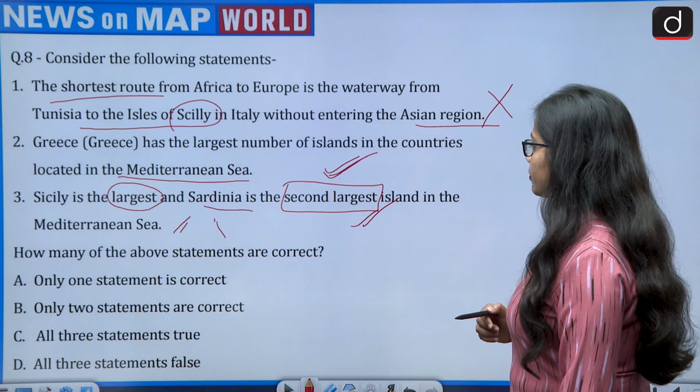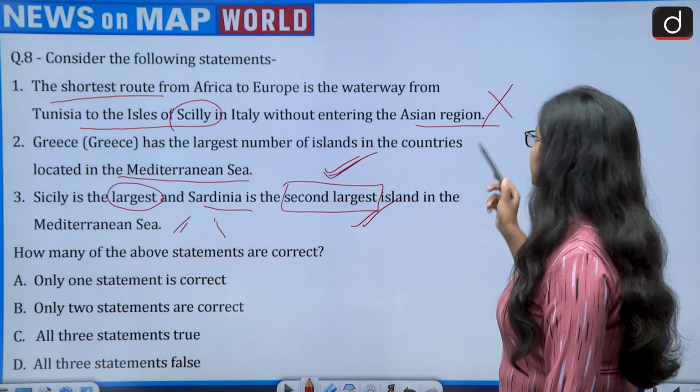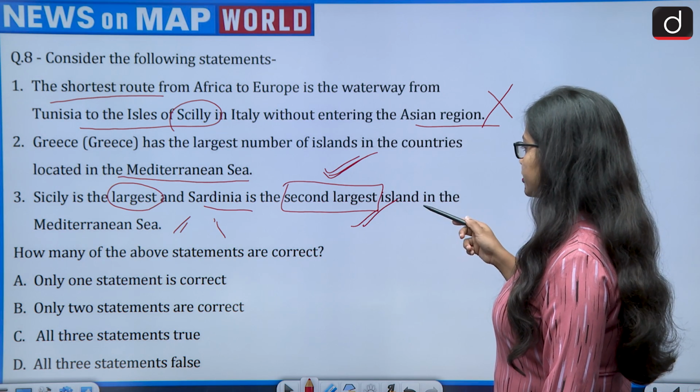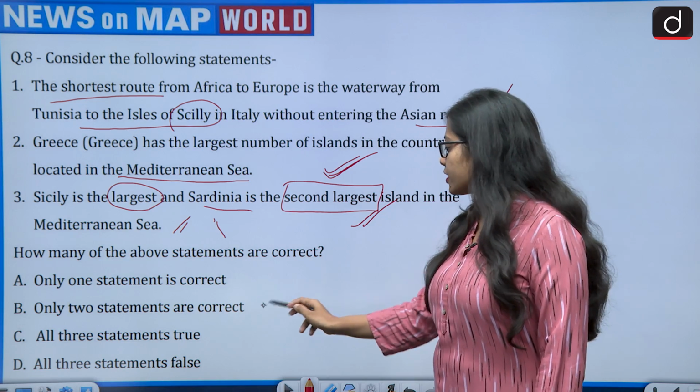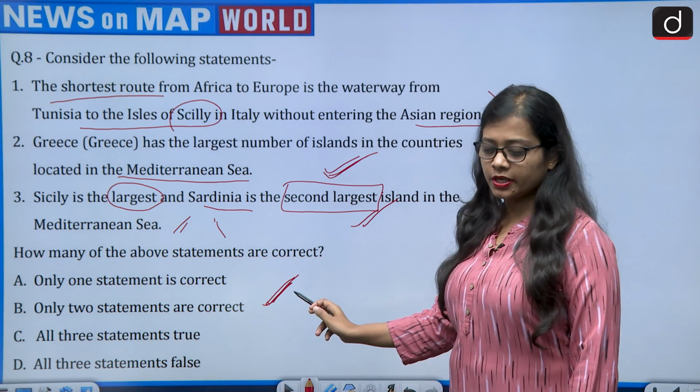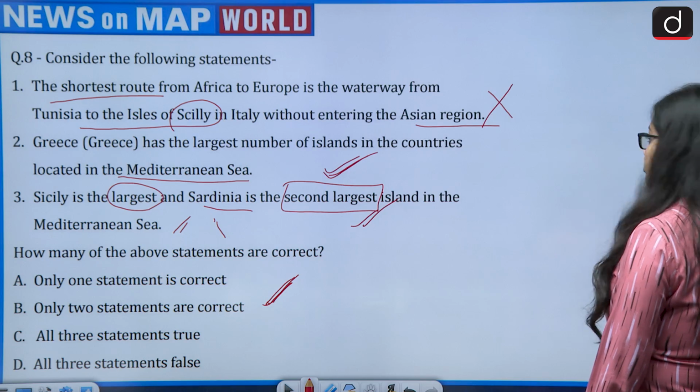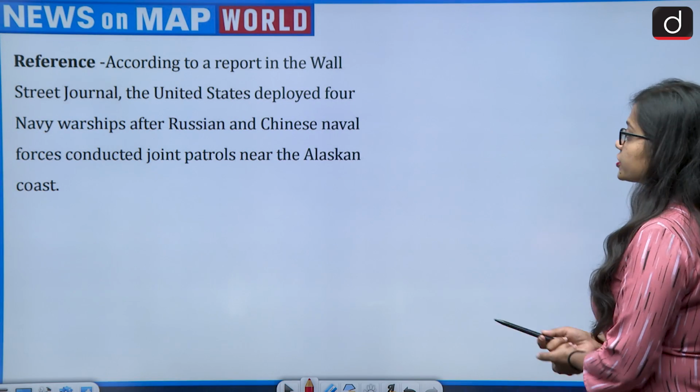How many of the above statements are correct? First is wrong, second is correct and third is correct. So only 2 statements are correct. That means option B is the correct answer. Now moving on to the next question.